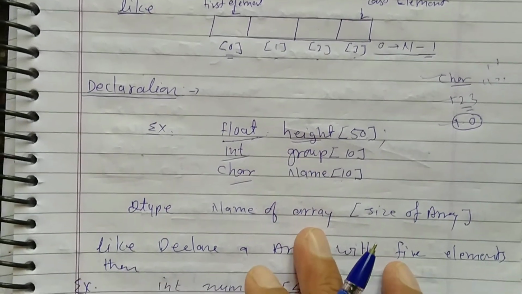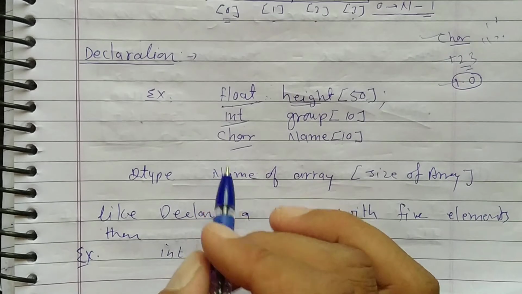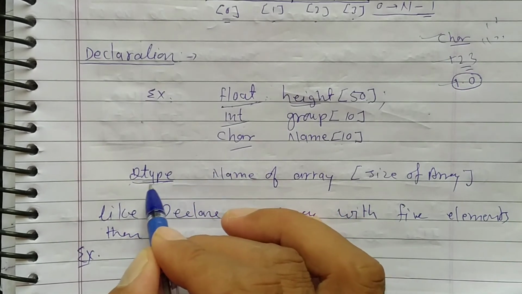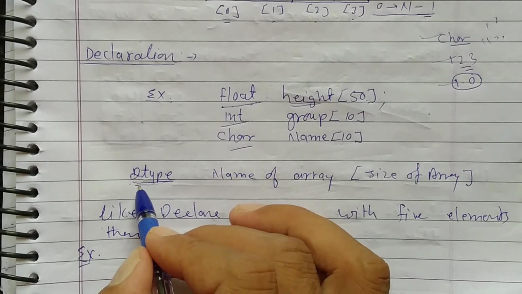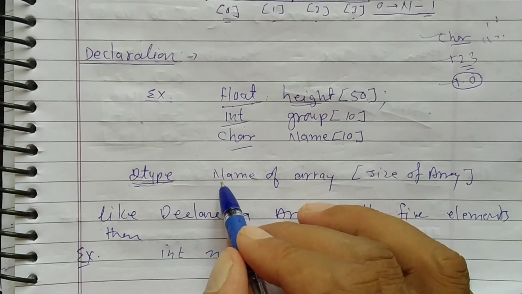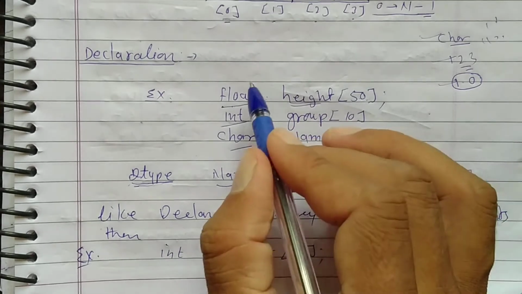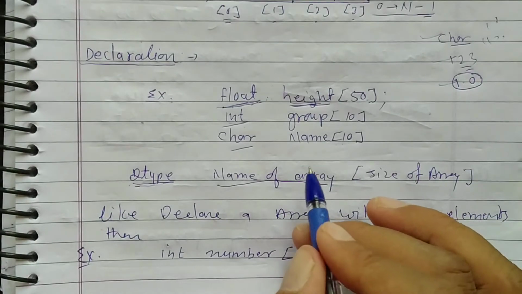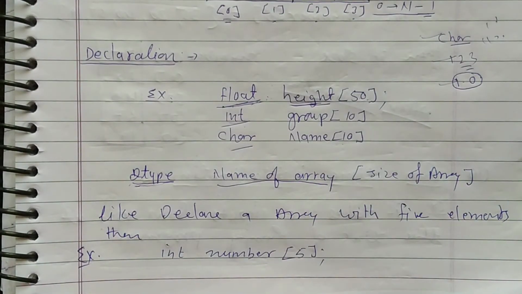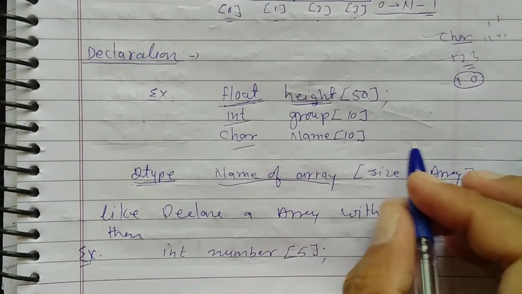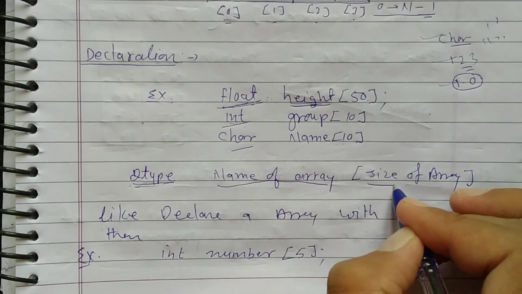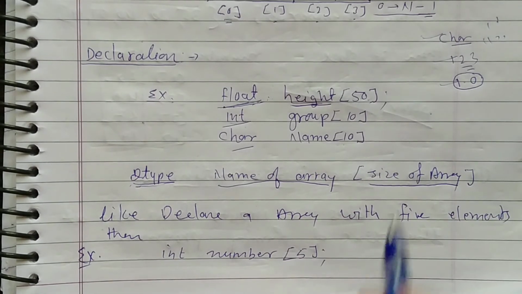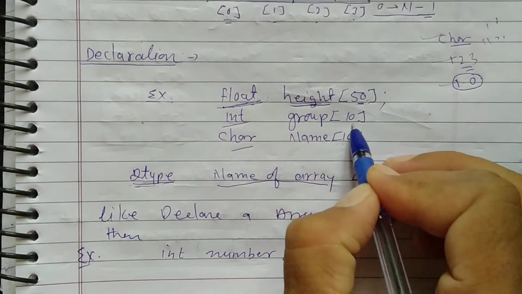How to declare a 1D array? It is very simple. First we will write the data type, generally called the type or D type. Second is the name of the variable, and third, in square brackets, we give the size of the array.